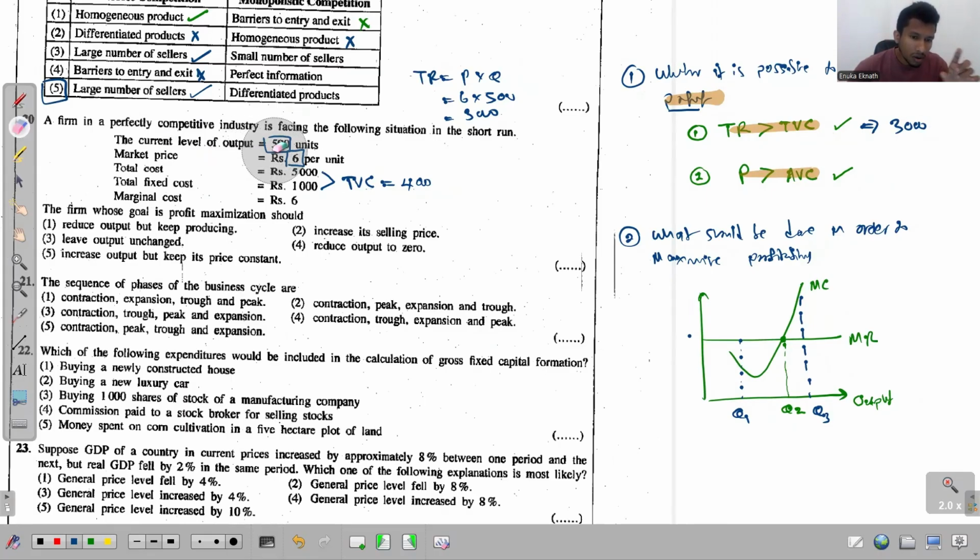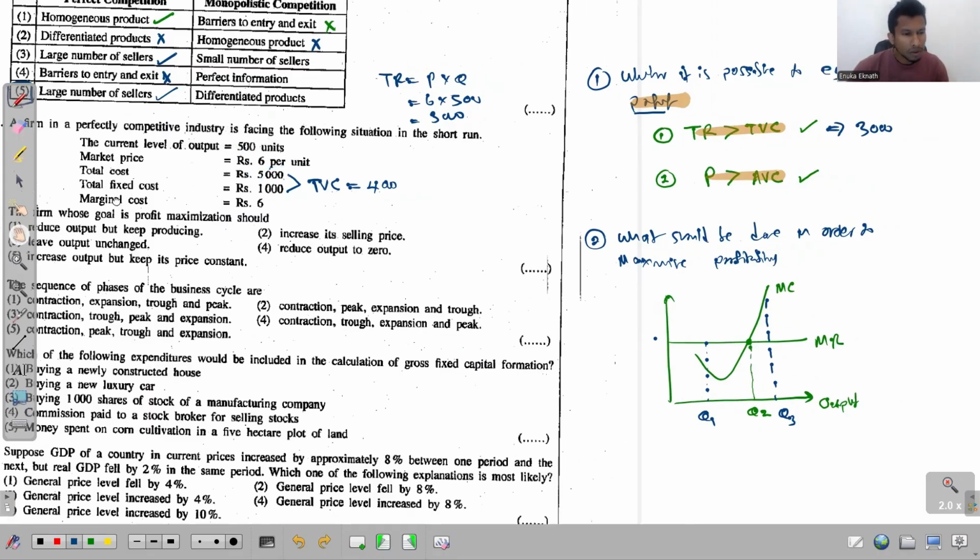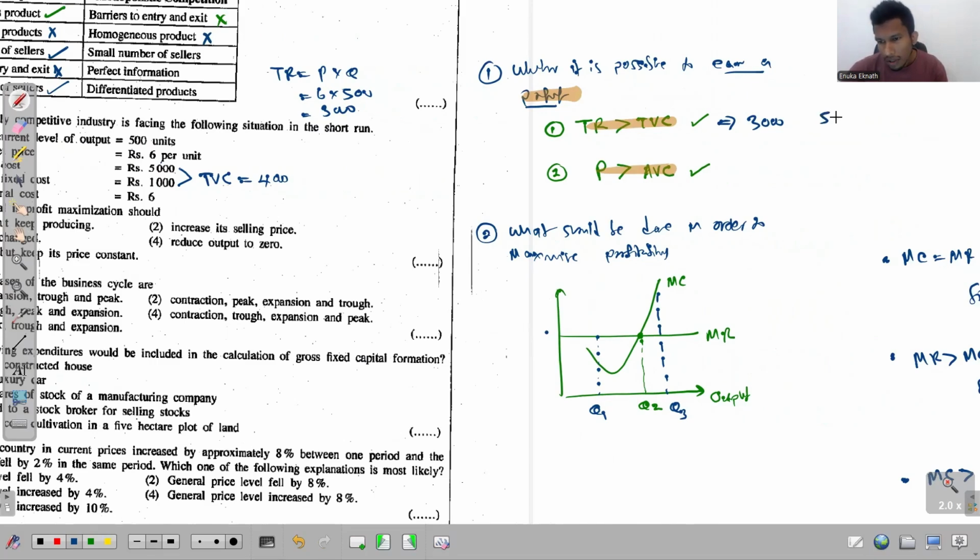And the total cost. See, the total cost is given to you as how much? That's 5,000. So total cost is 5,000. So this is the total revenue and this is the total cost. See, the opposite of what we want is what happens. What we want is for the total revenue to be higher than the total variable cost in order for this firm to earn a profit. But what happens?